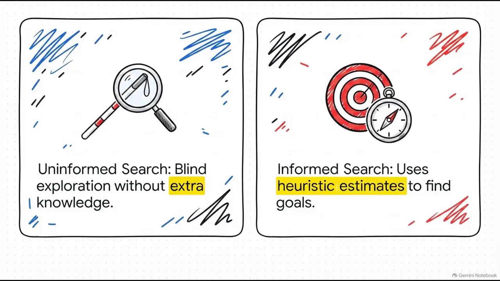Okay, put a massive mental star next to these two search strategies because you definitely need to distinguish between them. Uninformed search, which is also called blind search, just explores every available path without any extra clues. Examples here are breadth first or depth first search. It works, sure, but it eats up a ton of memory and time. Informed search, on the other hand, uses a heuristic, which is essentially just an educated guess or an estimate of the cost to get to the goal. It finds the optimal path so much faster. A-star search is absolutely the most famous example you'll see of this.